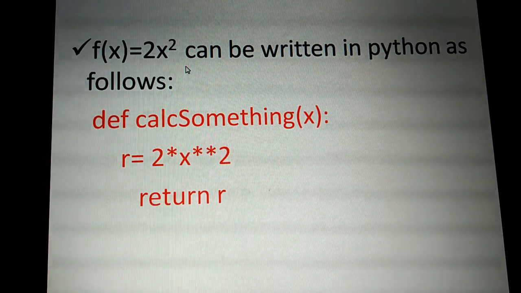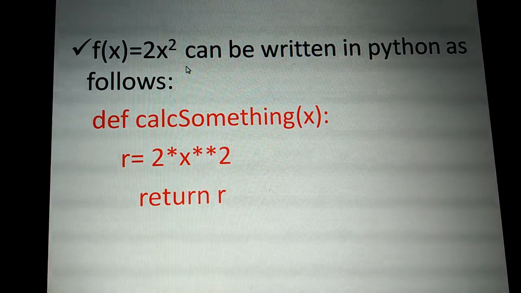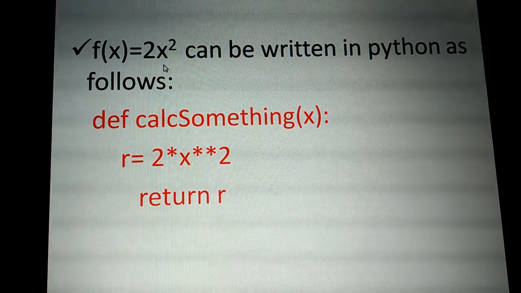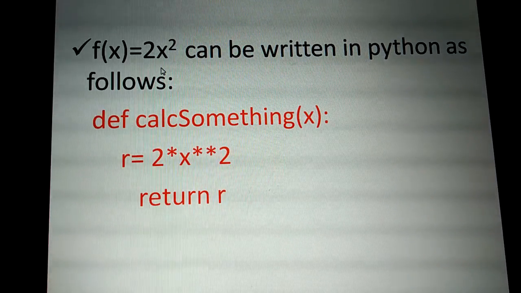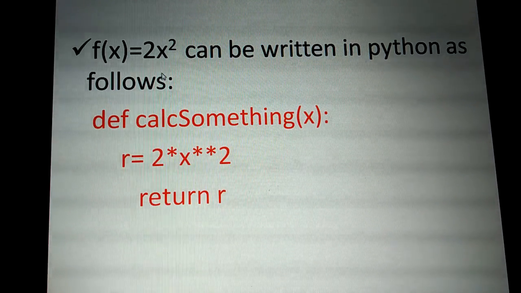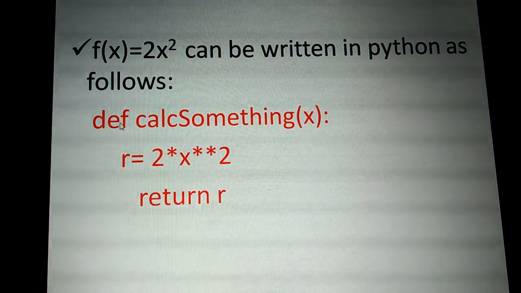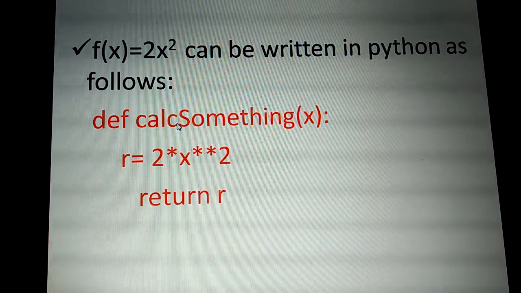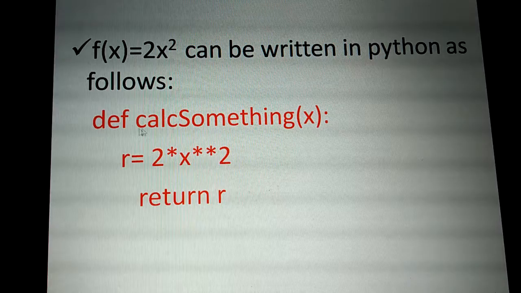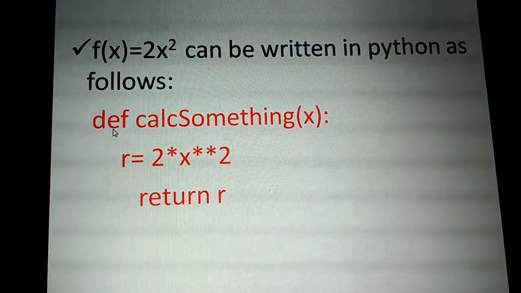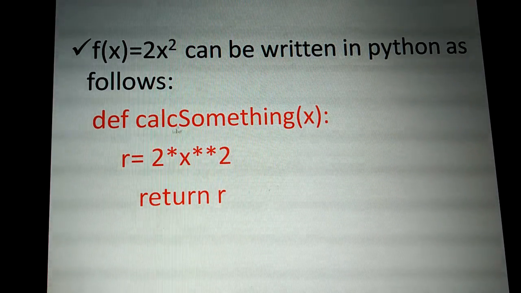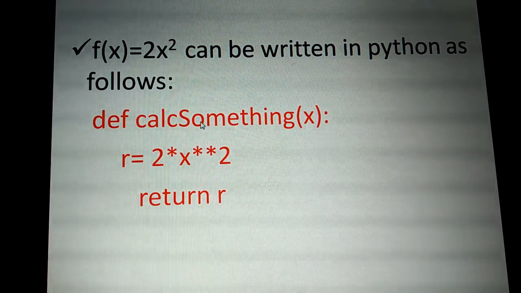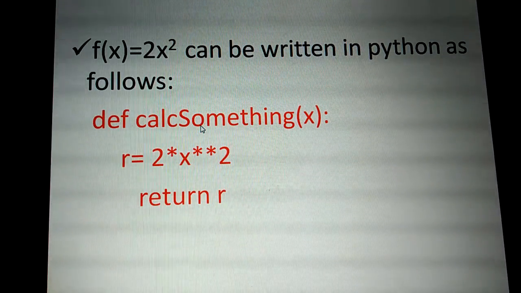Then f of x is equal to 2x square can be written in a Python program as follows. So the same mathematical function, how we are going to transform it in Python programming is like this. We write DEF. DEF is a definition, definition of function. So function definition is started by using this keyword DEF. After DEF you are all familiar with this, we give the function name, a user defined name, the name given by the user.